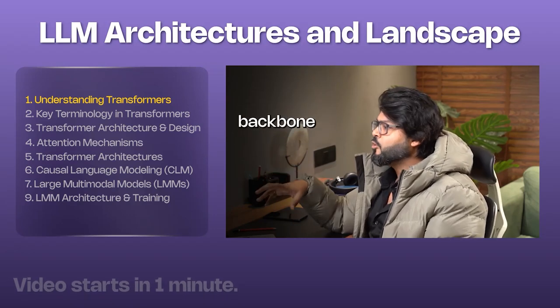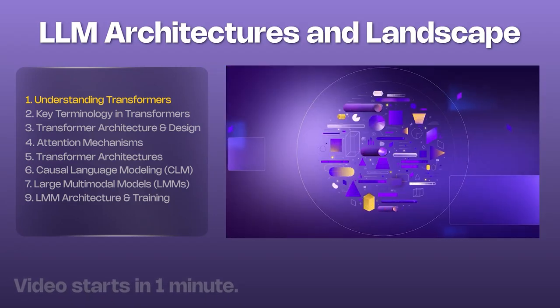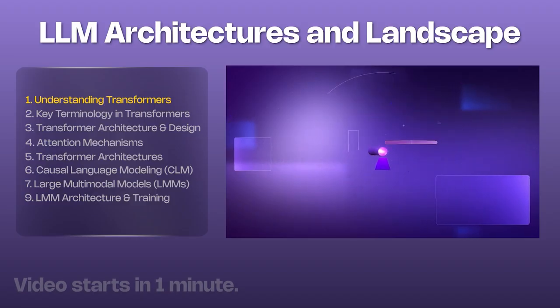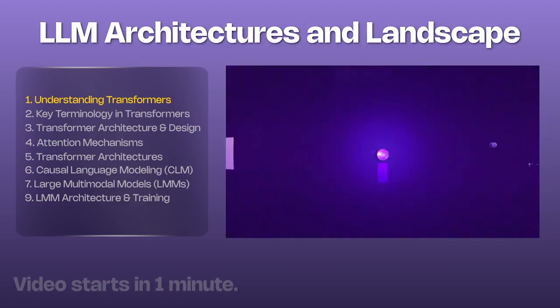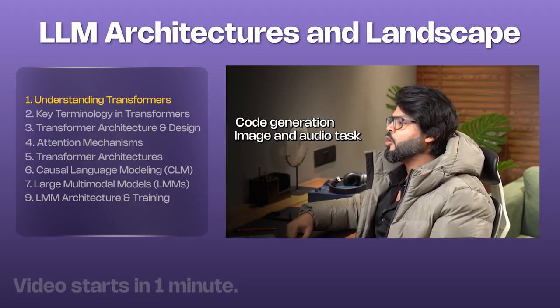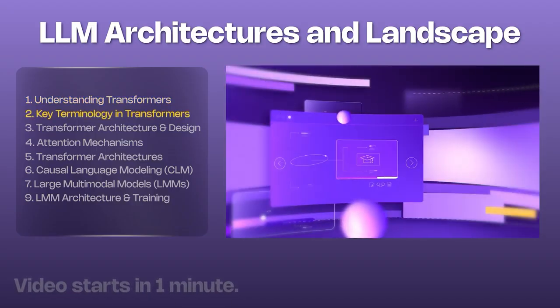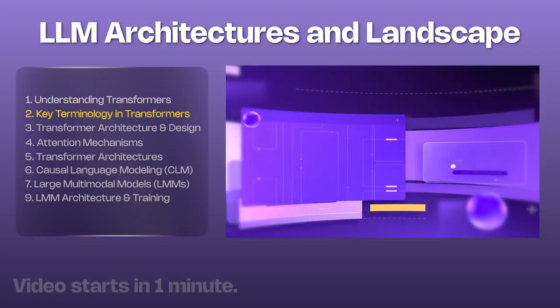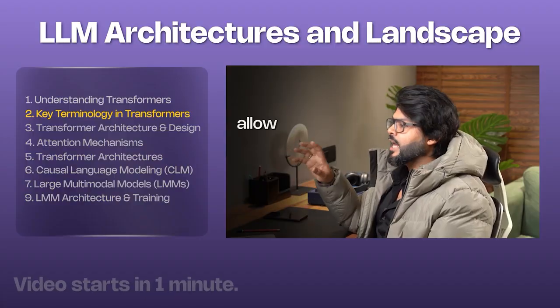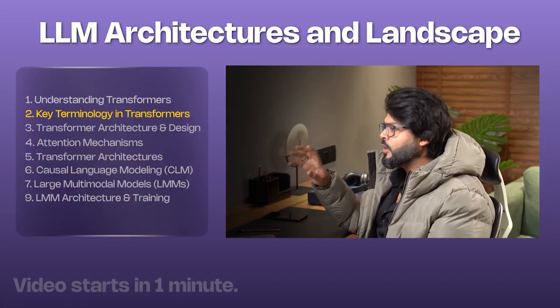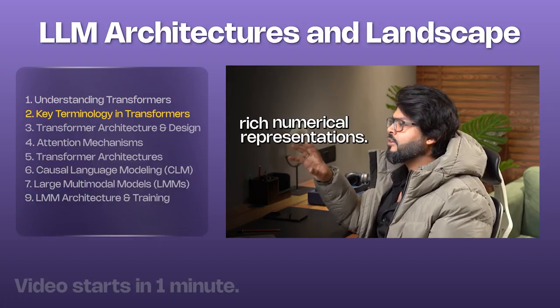Transformers are the backbone of modern AI. Introduced for machine learning translation, they have since become fundamental in language understanding, summarization, code generation, and even image and audio tasks. Embeddings, positional encoding, self-attention, and multi-head attention. These components allow transformers to convert raw text into rich numerical representations.